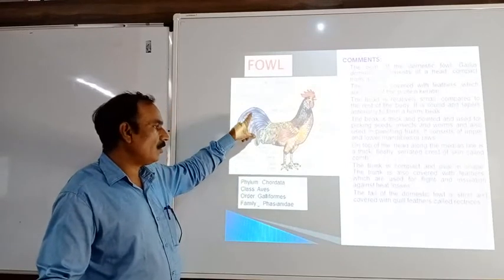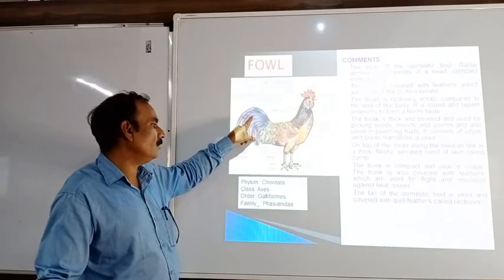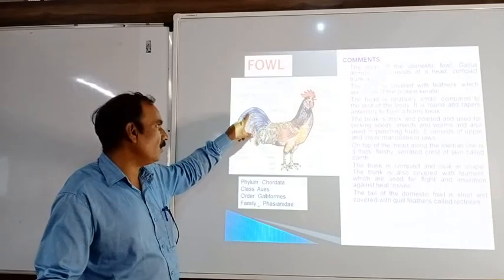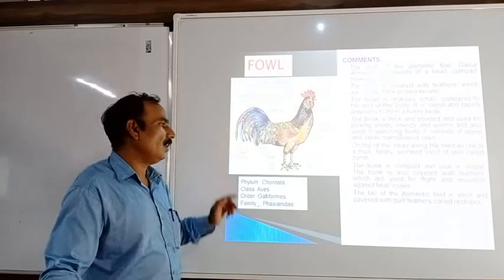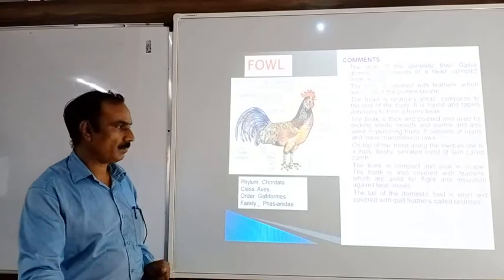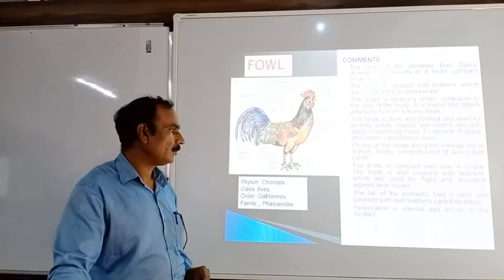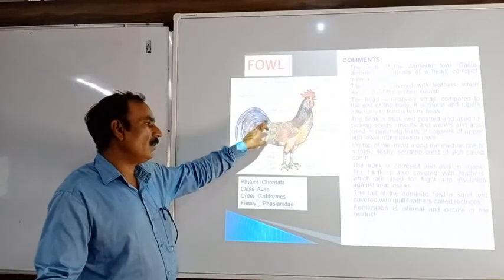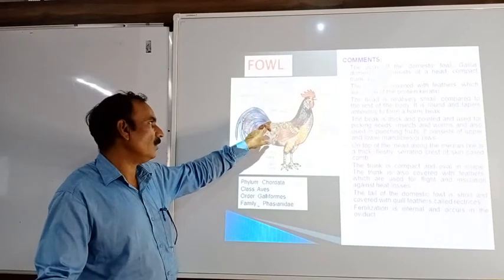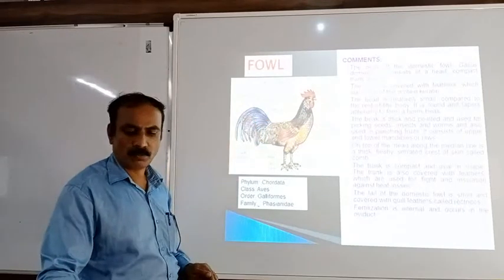The tail is short and covered with feathers, that is, quill feathers are there in the tail region, and that is called the retrices. In the fowl, the fertilization is internal, especially it takes place in the oviduct of the female.